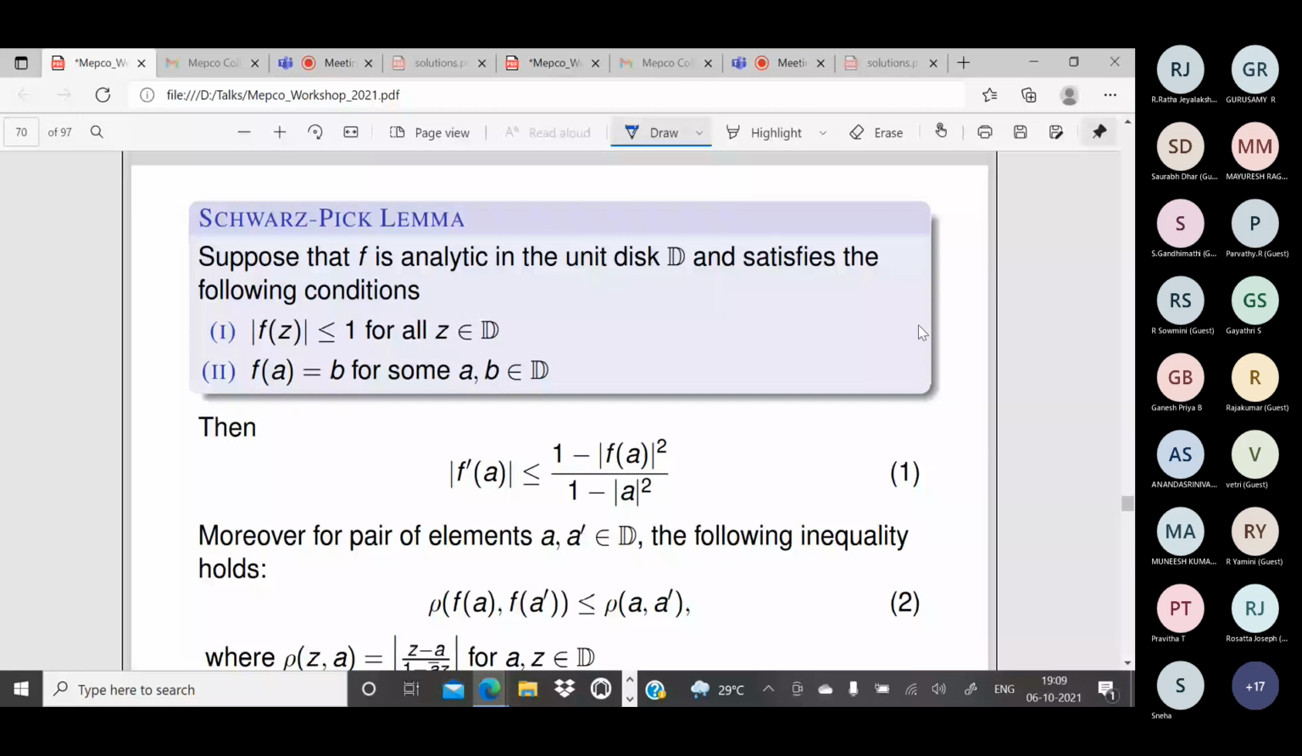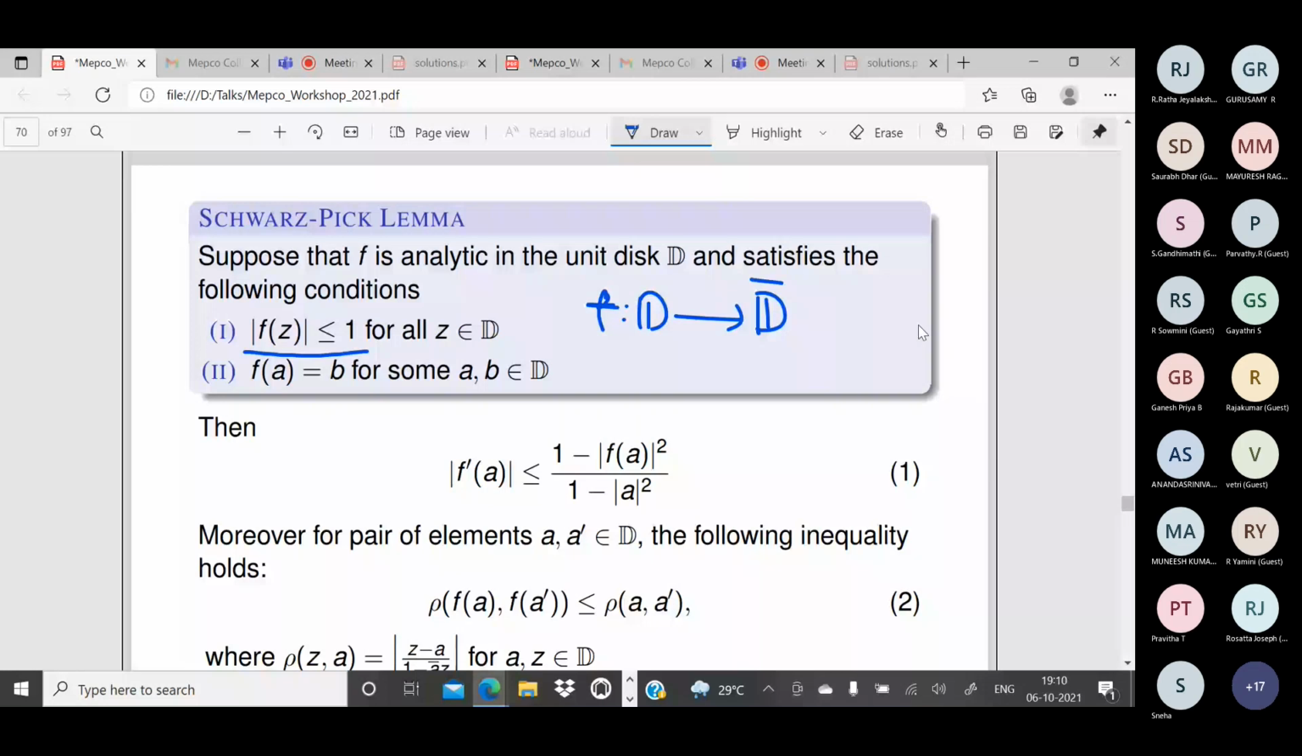So f is analytic in the unit disk, f from the unit disk to the closed unit disk. This is the function. So this implies this condition actually: modulus f of z less than or equal to 1 for all z in D. f of a equal to b for some a, b belonging to D. Then it gives the bound for the derivative.